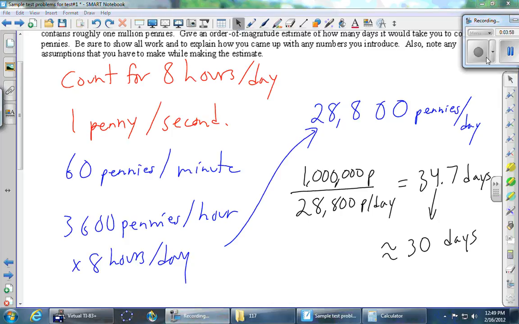Certainly this is not the only answer that's acceptable. The idea here is to just justify what you're doing and write down some assumptions and do some calculations. And there's a wide range of acceptable answers for this as long as you justify them.